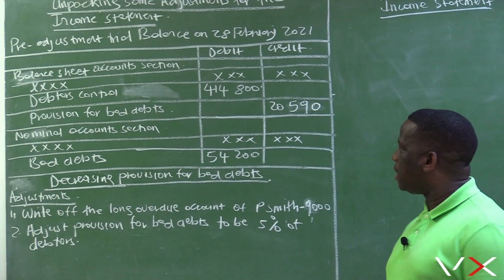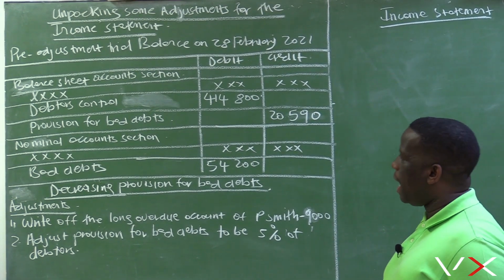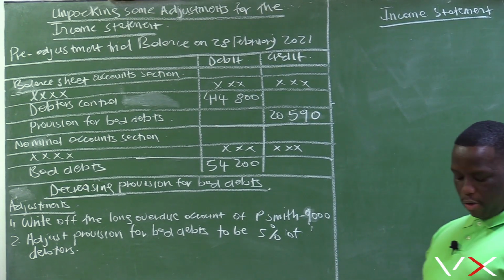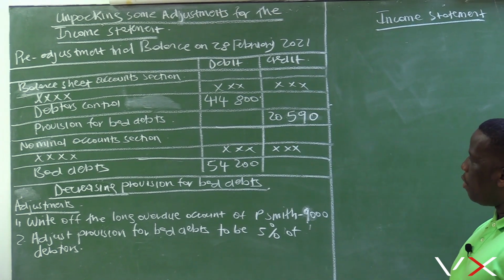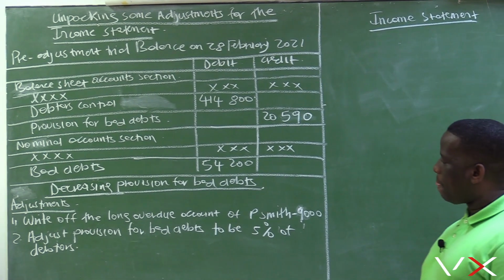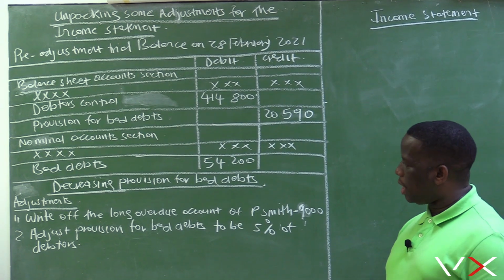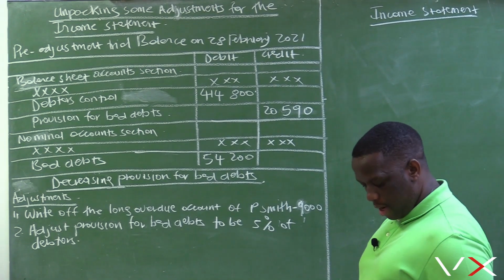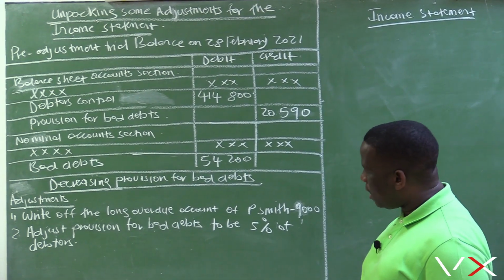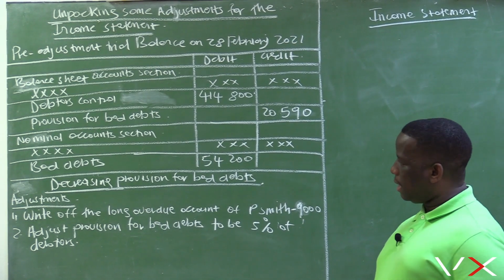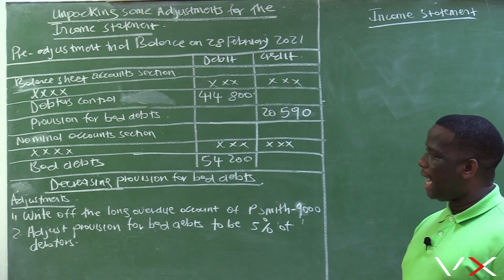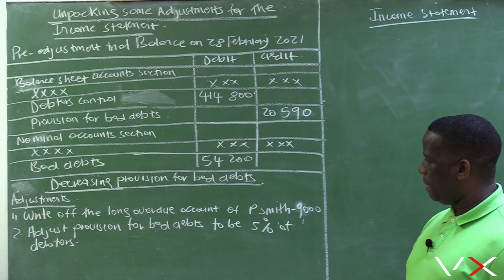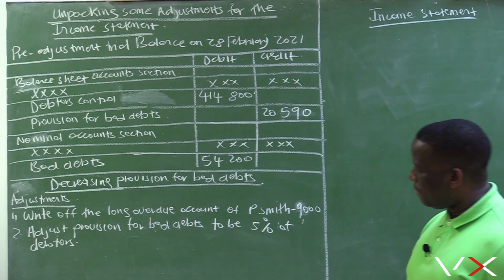Provision for bad debts is 20,590. And under the nominal account section, we have bad debts to the value of 54,200. Our topic today is provision for bad debts, specifically decreasing provision for bad debts.